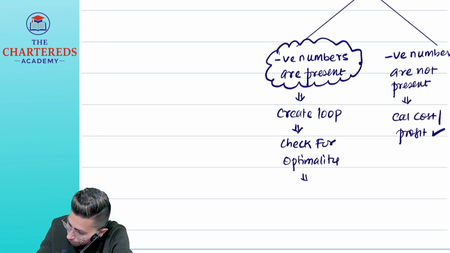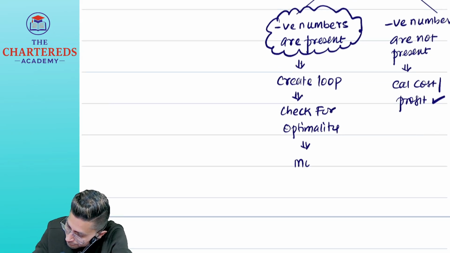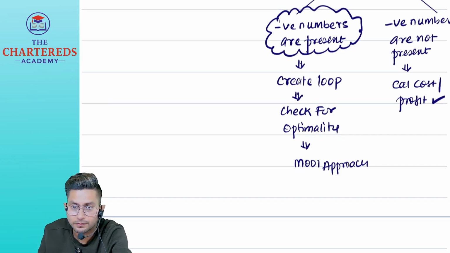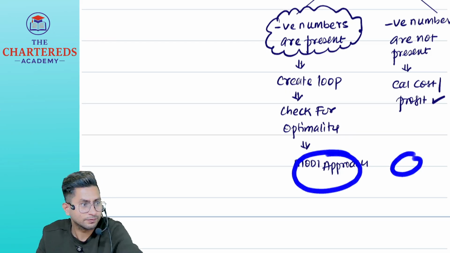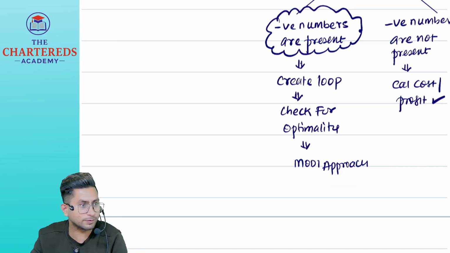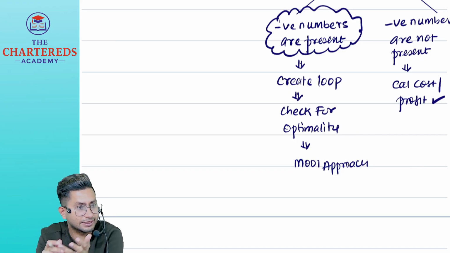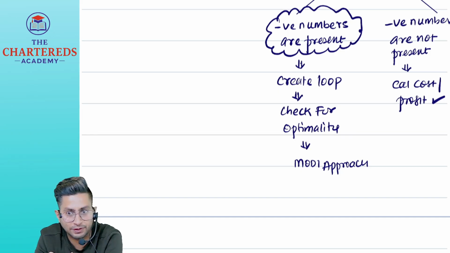After checking for optimality, again apply which method? Modi approach. Again, in the Modi approach, what will you do? Two steps. These types of problems only will come in the exam. So first, what did we calculate? IBFS. Then we checked the optimality. Epsilon we created. Then we applied which method?